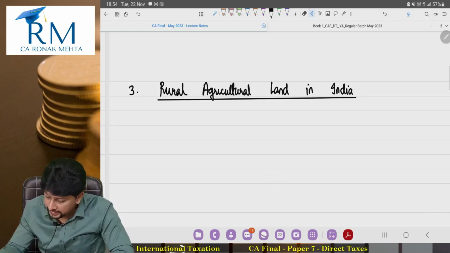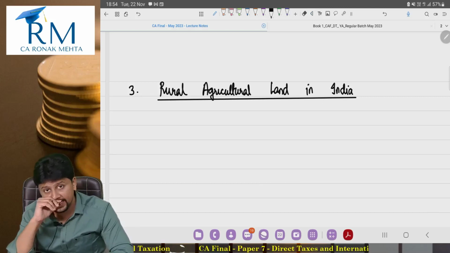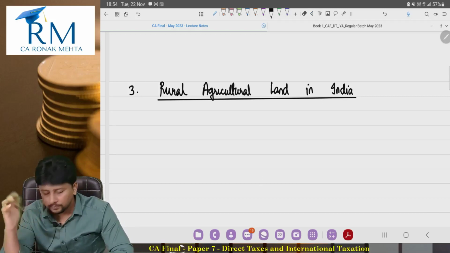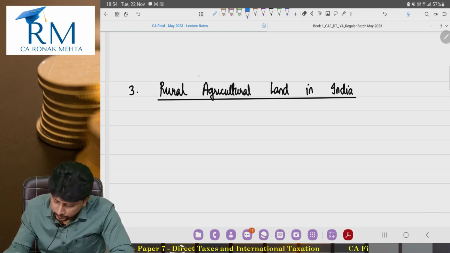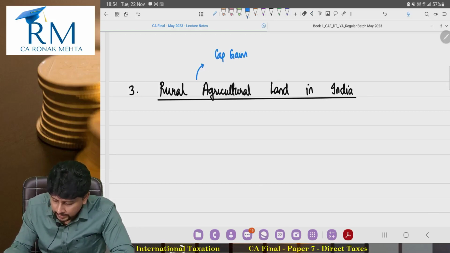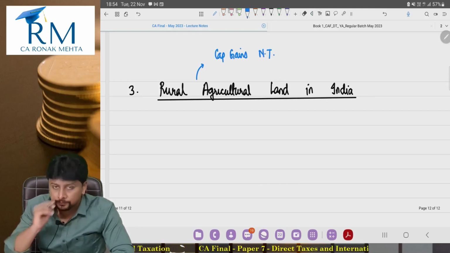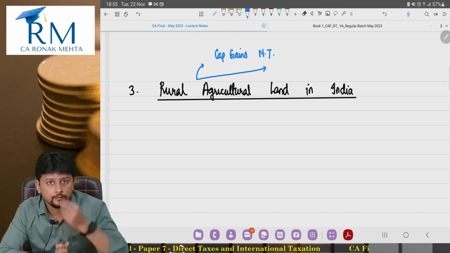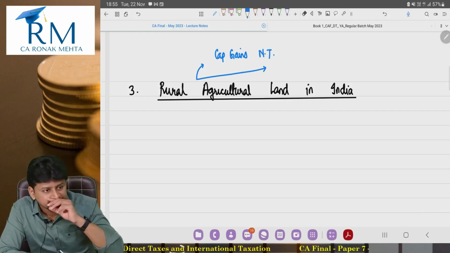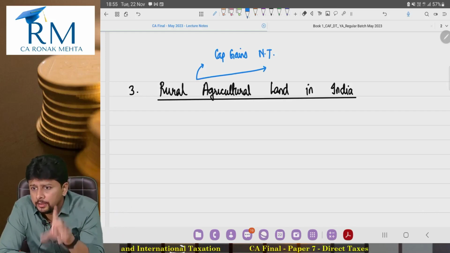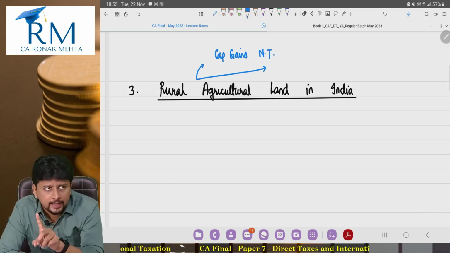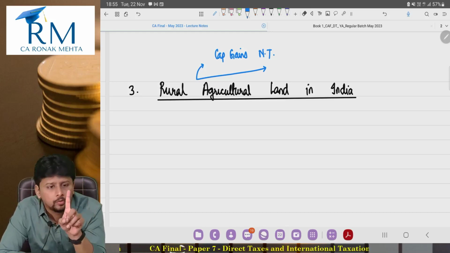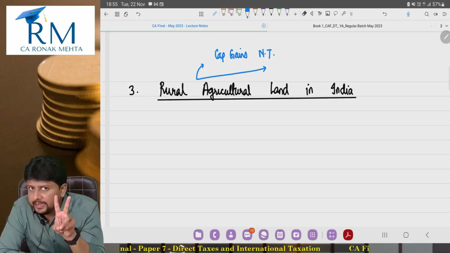So if I sell rural agricultural land in India, capital gains is not taxable. First some basic things that I will clarify. Capital gains is not taxable. Can you put this under any other head of income? So ask yourself, when you sell rural agricultural land in India, do you earn salary income? No. Are you earning rental income?